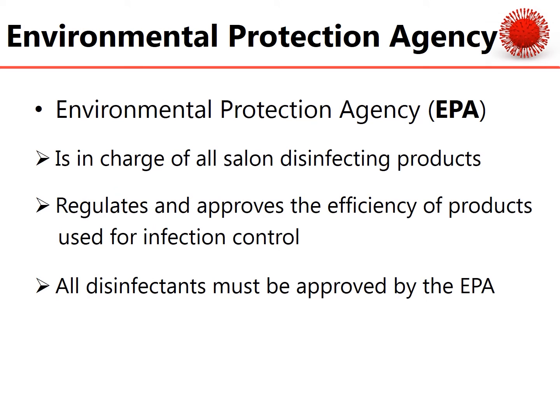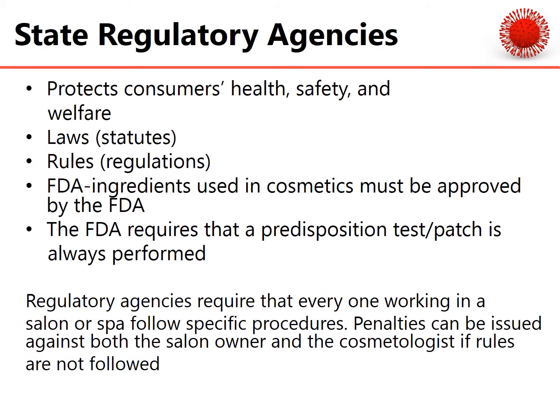Next is the Environmental Protection Agency. The EPA is in charge of all salon disinfecting products, and regulates and approves the efficacy of products used for infection control. All disinfectants must be approved by the EPA. Very important. State regulatory agencies protect consumers' health, safety, and welfare. Laws are known as statutes, and rules are known as regulations.